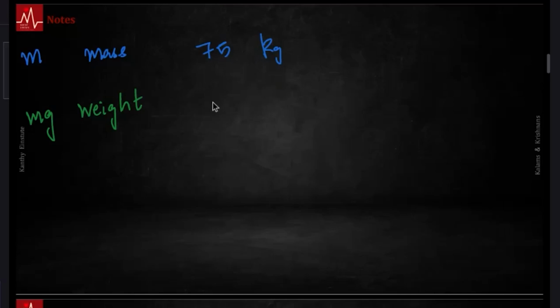So this is 75 kilogram into 9.8 meter per second square. Acceleration is the double derivative of distance with respect to time: take distance, two derivatives, meter by second square. This is weight.